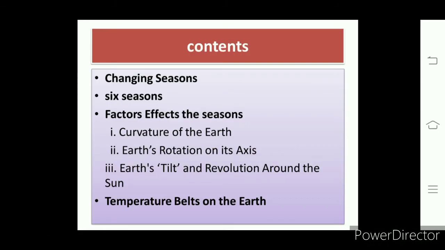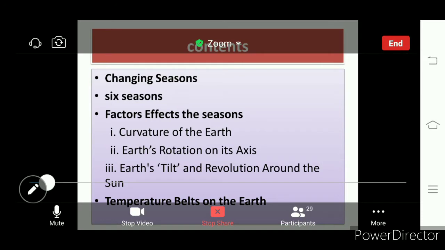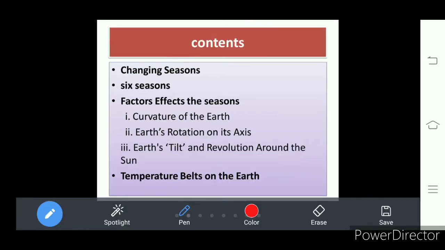Earth movements and seasons. In this chapter, we will study changing seasons, how seasons are changing in a year. Then after, we will study 6 seasons. We have 6 seasons. What are those? We will study.